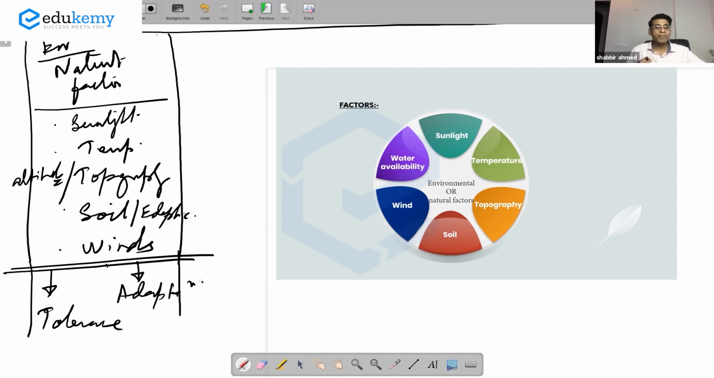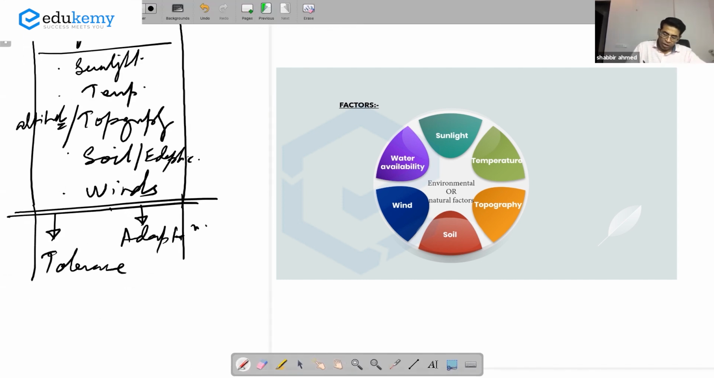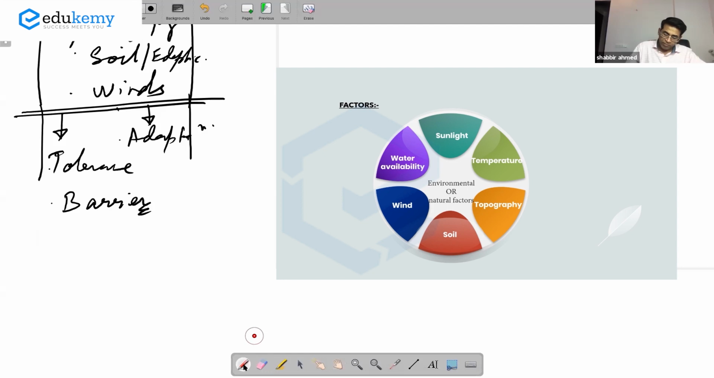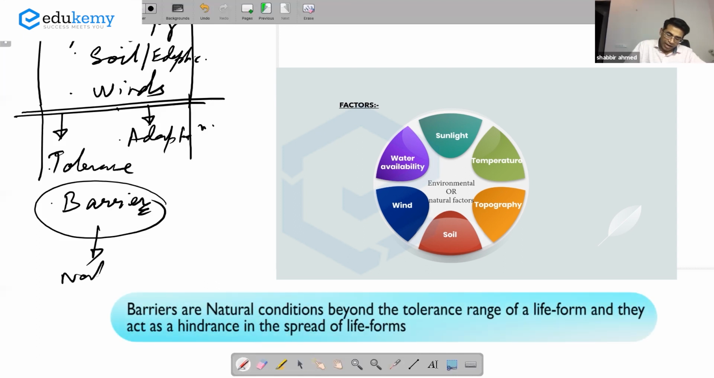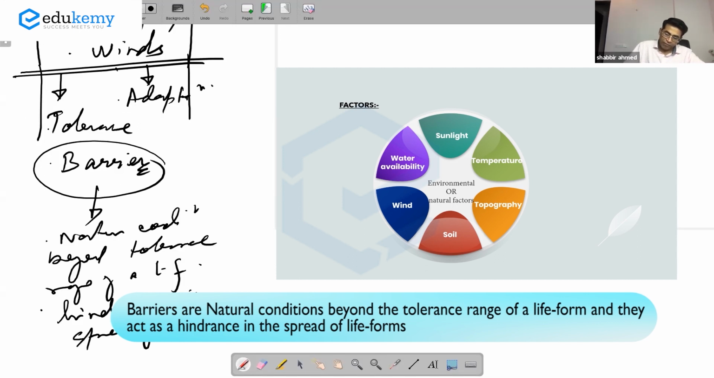Each of these topics में कुछ ना कुछ there are technical words and terms. Made simple textbook में है. I'll tell you what you can. And also talk about the role of barriers. So if a life form has been exposed to conditions which are beyond their tolerance, we call those as barriers. What are the role of barriers? What are barriers? Barriers are natural conditions beyond the tolerance range of a life form, and they act as in the spread of the life form.